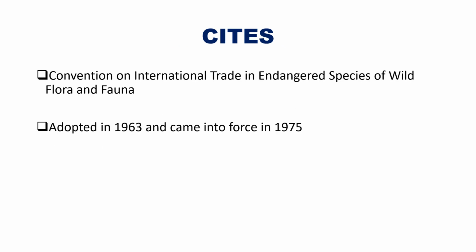Next is the CITES. The full form of CITES is Convention on International Trade in Endangered Species of Wild Flora and Fauna. It aims to ensure that international trade in specimen of wild animals and plants does not threaten the survival of the species. It was adopted in 1963 and it came into force in 1975.